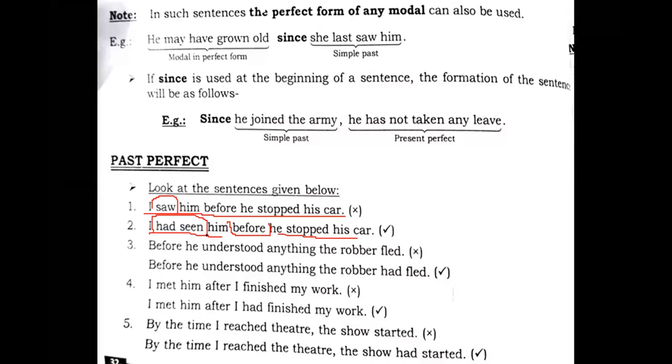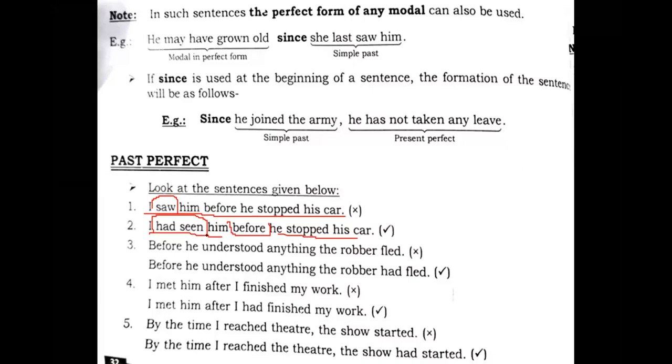So what we understood, when there is before in the sentence, the first part of the sentence is past perfect and the second part of the sentence is simple past, right?